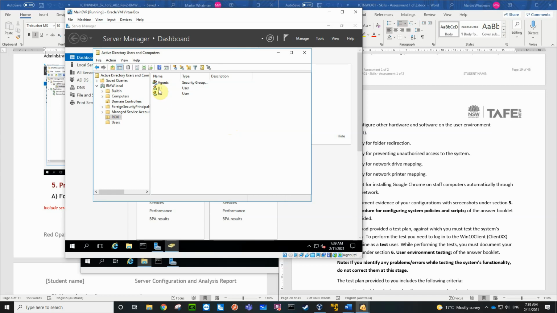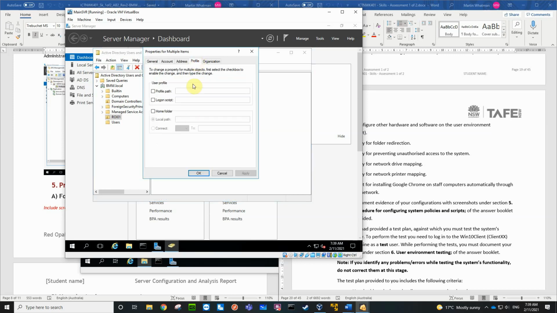Now you can actually highlight a couple of users or 10,000 users, do a right mouse click and look at the properties, and here I could change the profile for everyone I've got highlighted. So I can set a profile path, I can set a home folder, I can set a login script for whole bunches of users. And so that's actually much more efficient than doing each user individually.